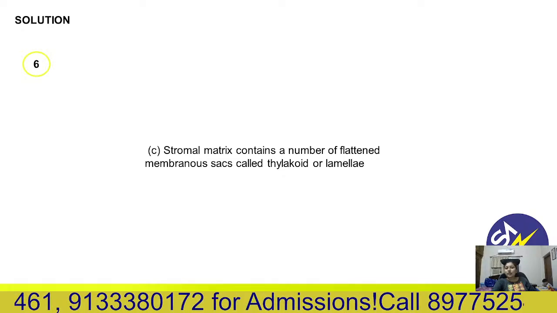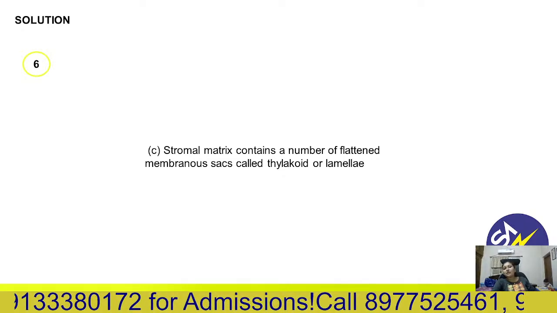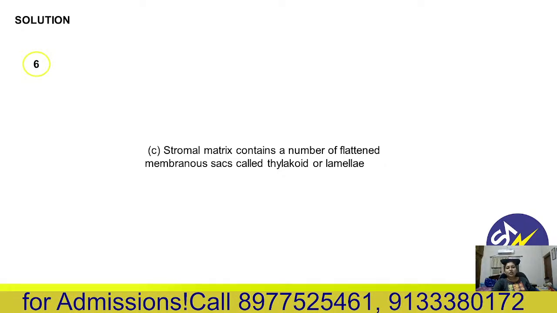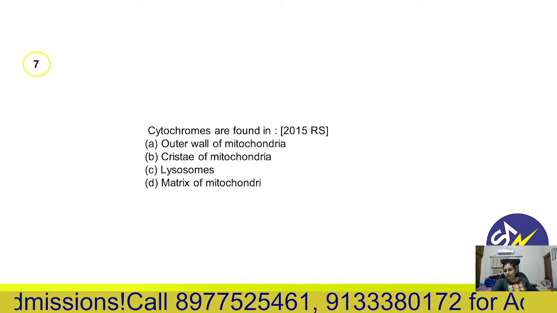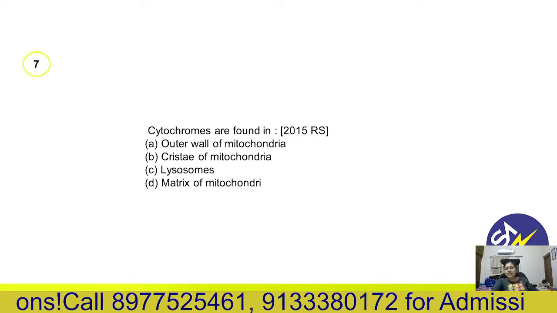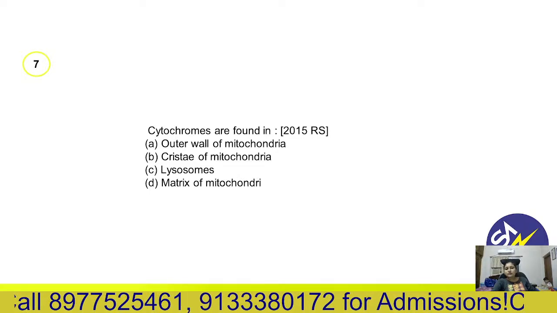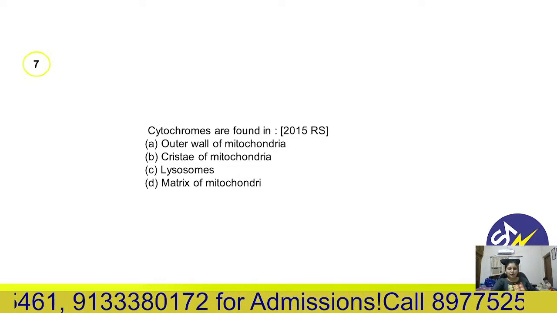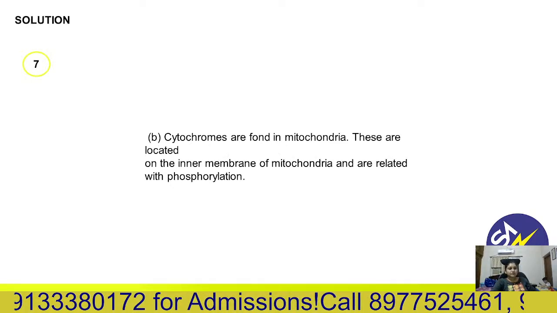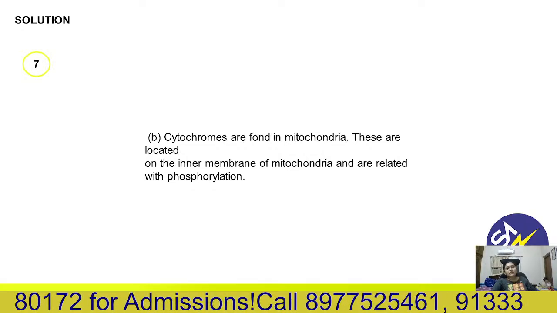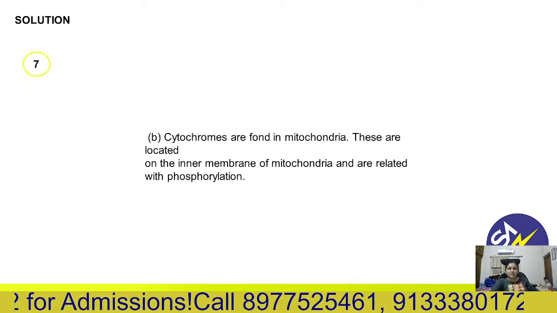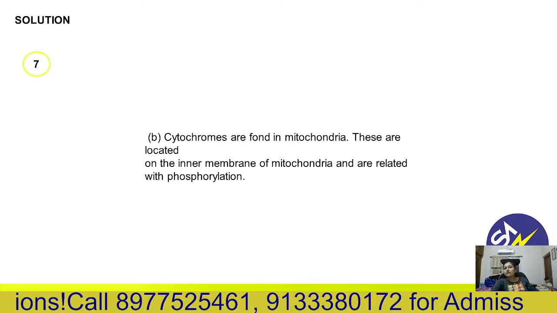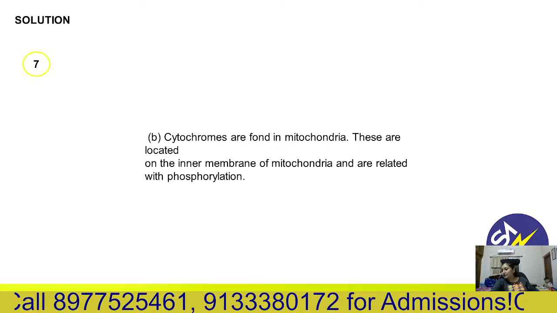So the answer is stroma matrix, which contains a number of flattened membranous sacs called thylakoids or lamellae. Cytochromes are found in the outer wall of mitochondria, cristae of mitochondria, lysosome or matrix of mitochondria. Cytochromes are located in the inner membrane of the mitochondria and are related to phosphorylation.